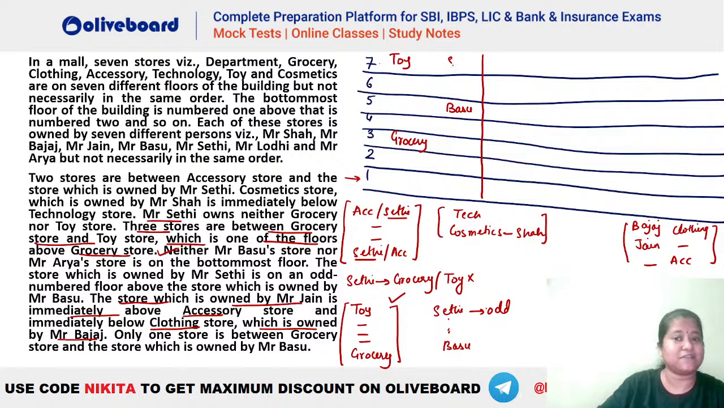So you can see Sethi will be this person because he has to be on an odd numbered floor. That was also given. But it is also known that Sethi cannot own a toy. That means this case is invalid. ठीक है, ये तो possible नहीं है.